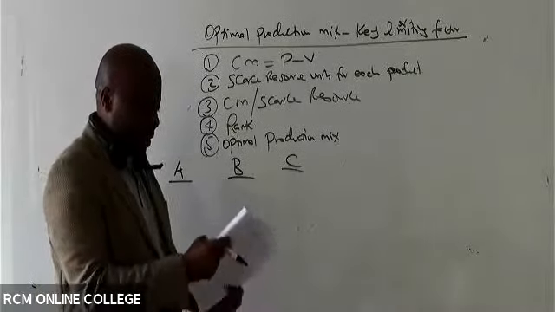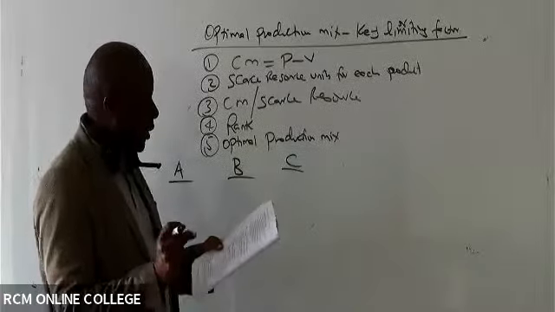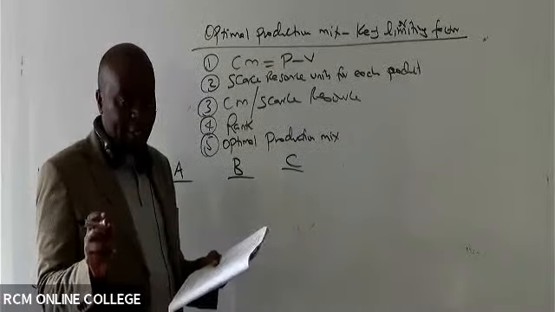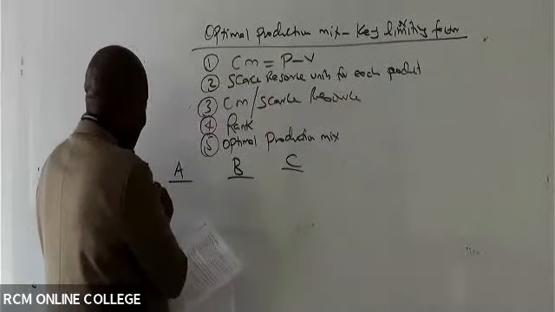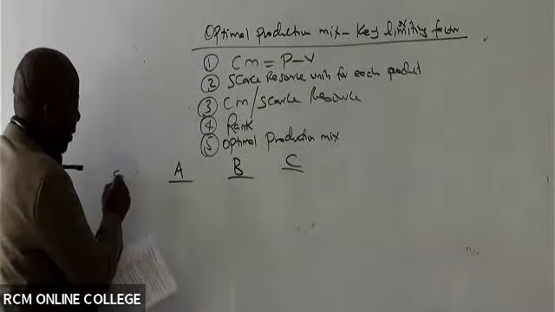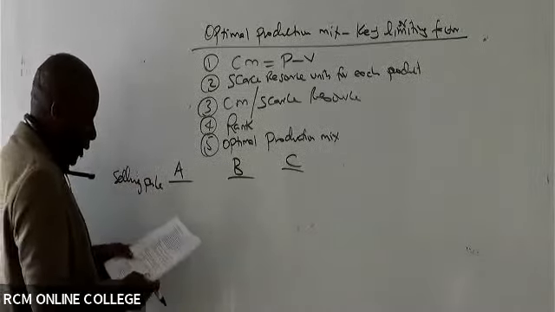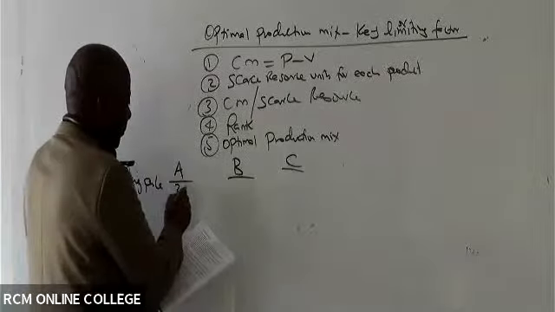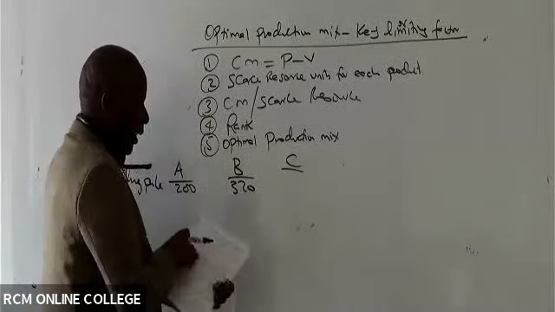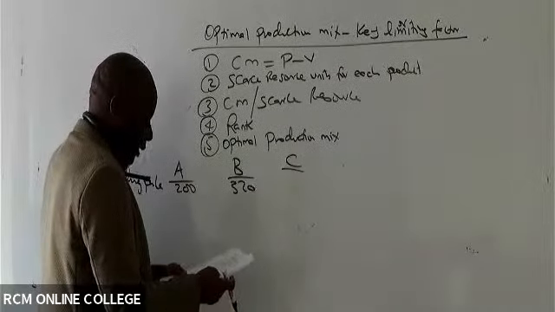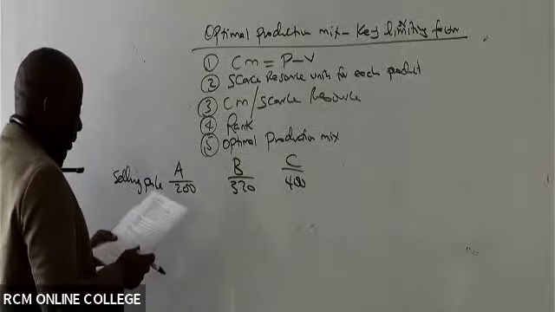So, ladies and gentlemen, in this case we have the selling prices, and here there was confusion brought by the examiner. The selling price given there is a standard. So we have price, selling price. In this case, this should be what here, somebody? 200. 320. Let's explain about this other price. It was quite a mistake on the examiner's side. 400. Are you able to see, ladies and gentlemen, in this case here, the variable cost?